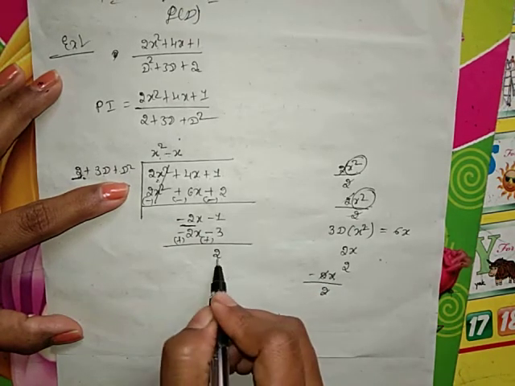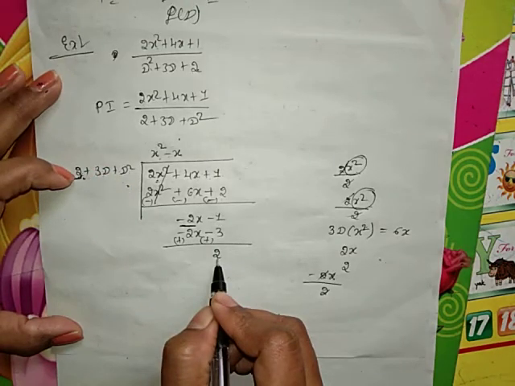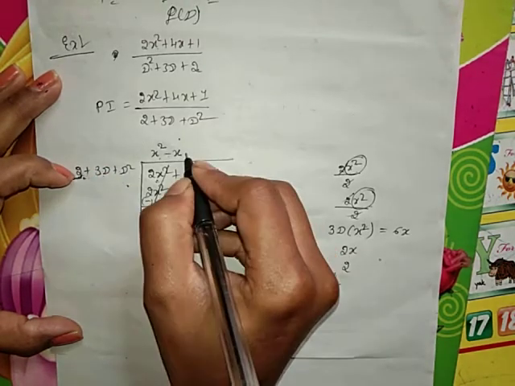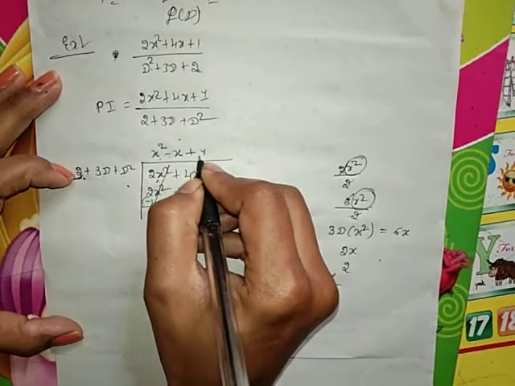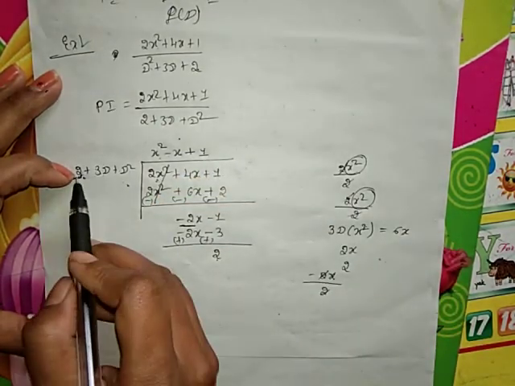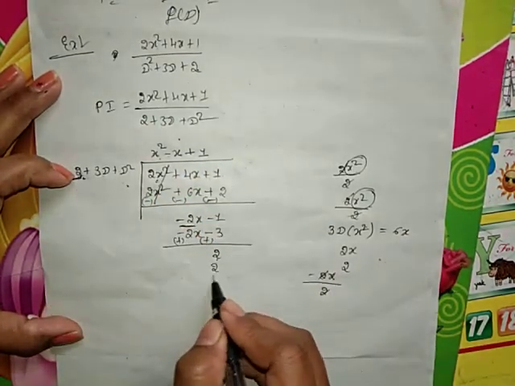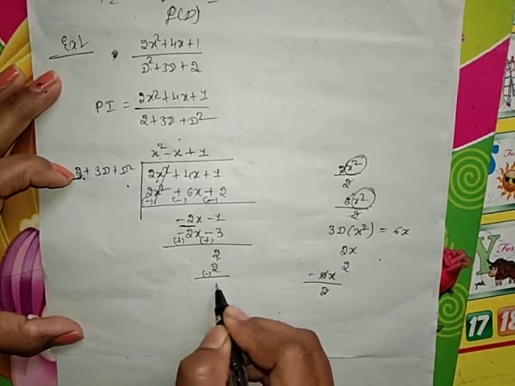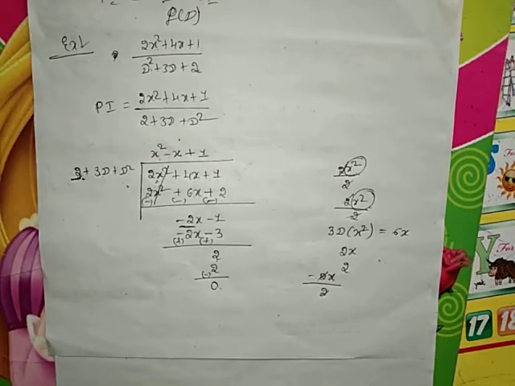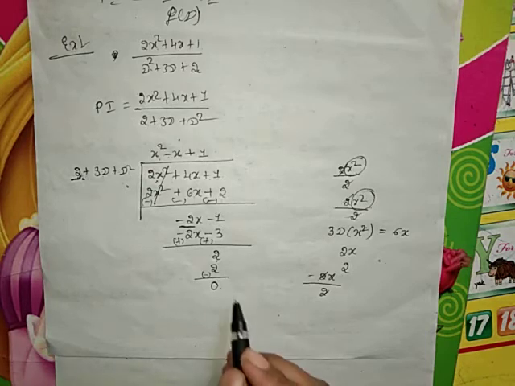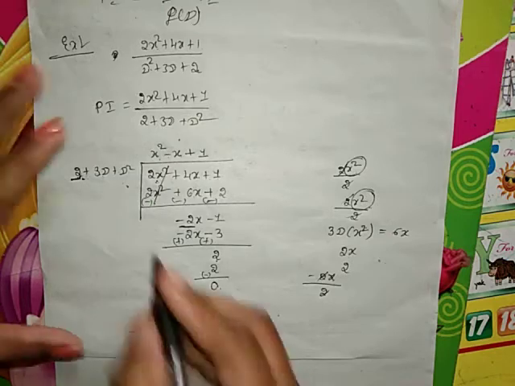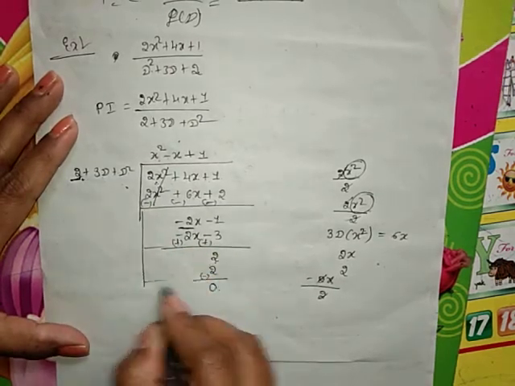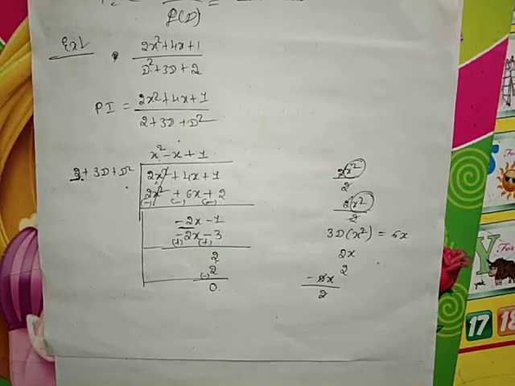Again, first term of this function divided by first term of this function is 1. So choose the quotient is 1. 2 into 1, 2. Reverse the sign, 0. So you have to complete the division procedure with the remainder 0. Then only the procedure you have used is right. Otherwise it will be considered as a wrong method. Clear? So compulsory it should end with the remainder 0.